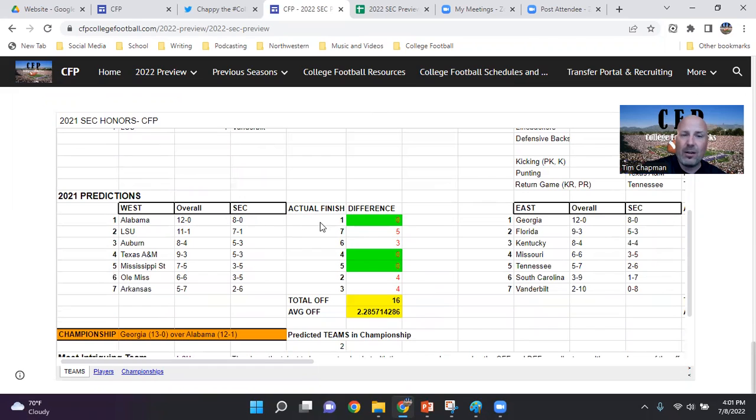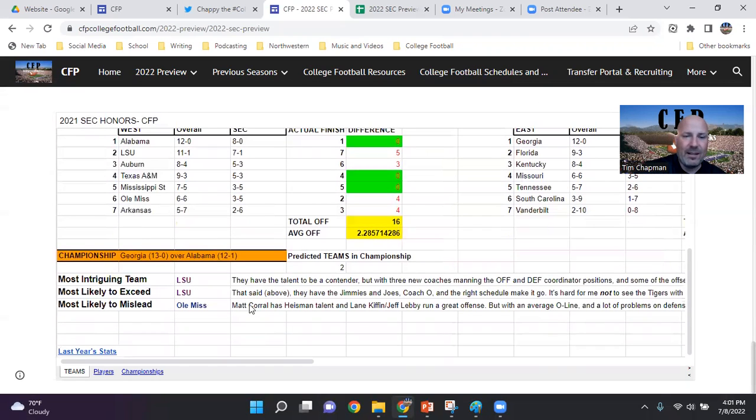So, last year we picked Alabama to finish top in the West, as most people did. So we were spot on with that. We picked LSU to finish second and go 11-1. We were way off. That was 5 spots away from where they actually did finish, but we got it with Texas A&M and Mississippi State. We missed the boat a little bit with Auburn, Ole Miss, and Arkansas as well. And then you can go back and see where we landed on most intriguing team, most likely to exceed, and so forth.